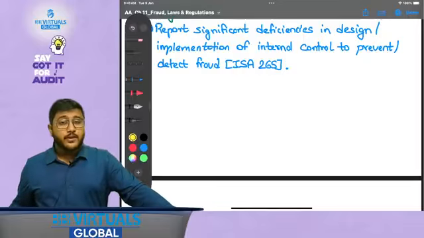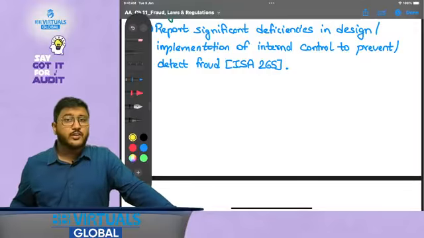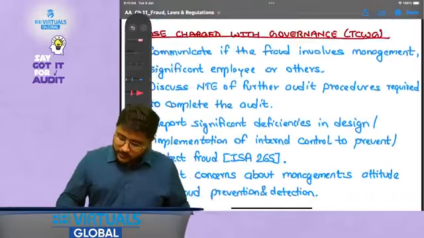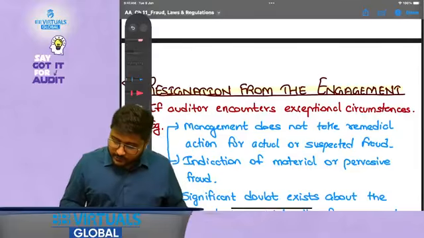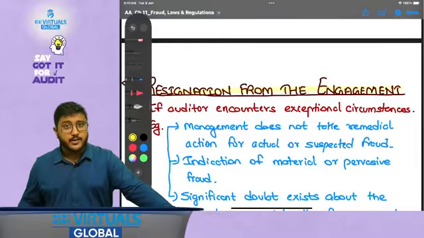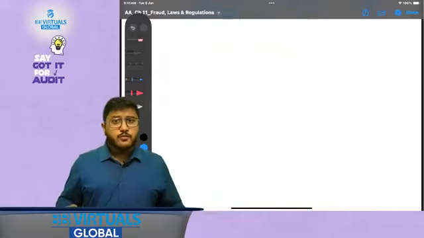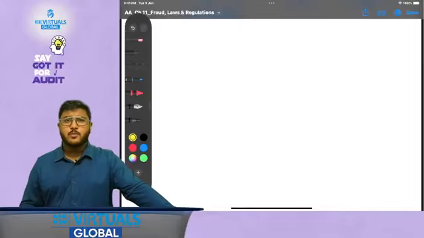This is completely different from that communication that is required for the deficiencies in internal control. Then we are going to go for the discussion on resignation from the engagement, when auditor could resign from the engagement, and this is how we will be completing ISA 240, and then we will be going for the discussion